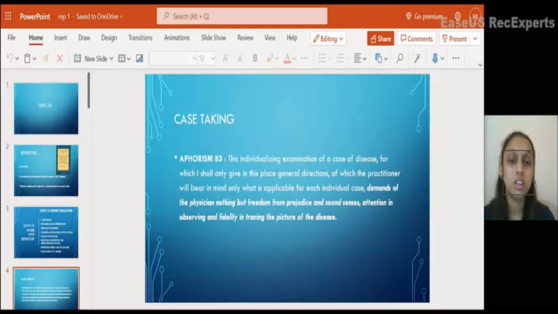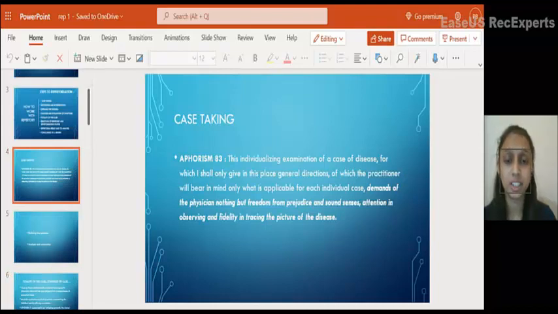He said that the demand on the physician is that he be free from prejudice. He should not have any prior judgments or prior impressions of the patient. He should be sound in senses, whatever the five senses: audio, visual, smell, tactile, and attention in observing and fidelity in tracing the picture of the disease. So he has to be accurate in tracing the picture of the disease. So these are the steps in case taking.